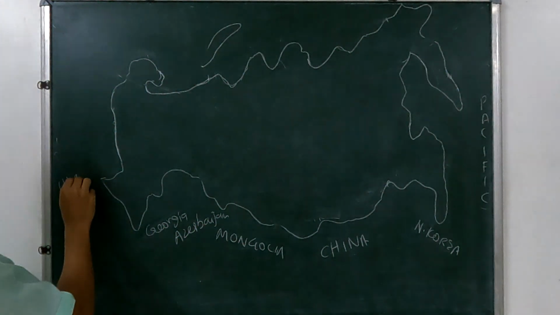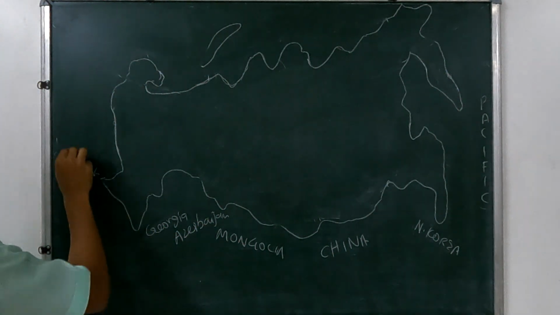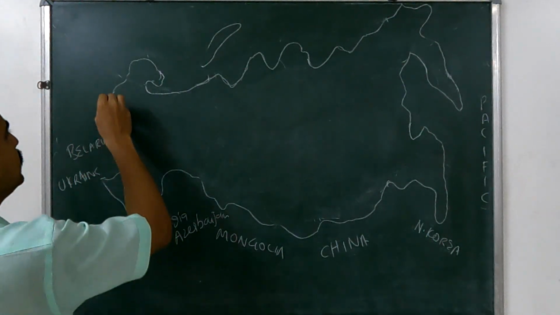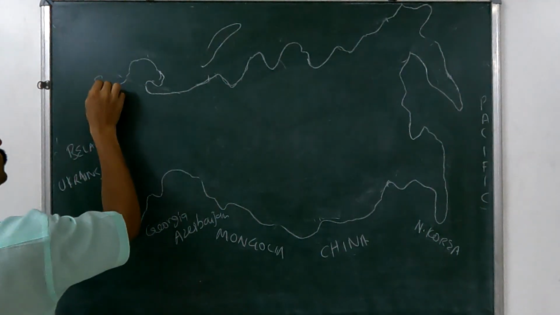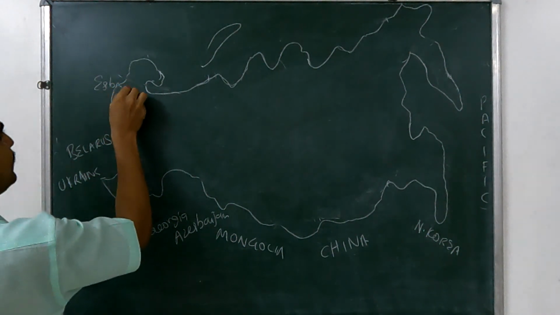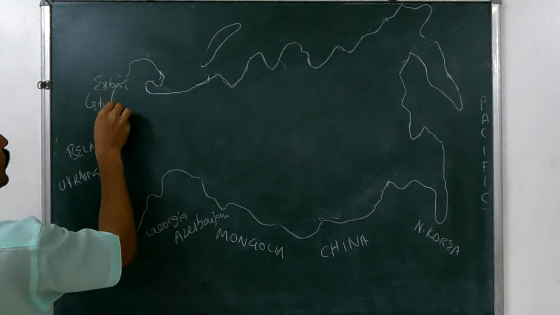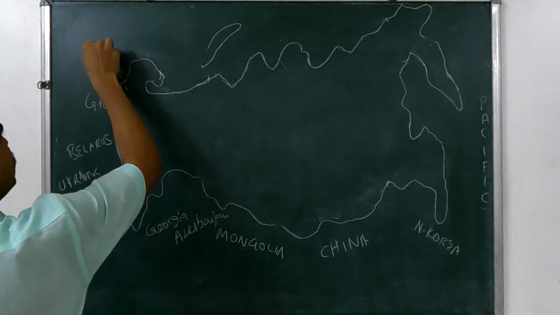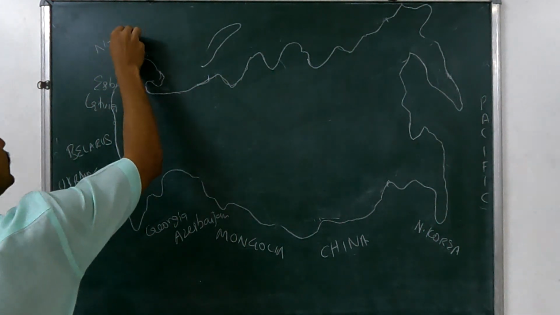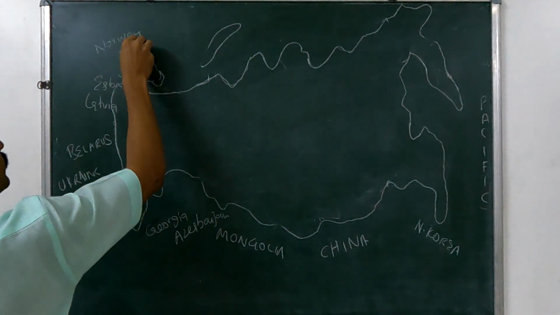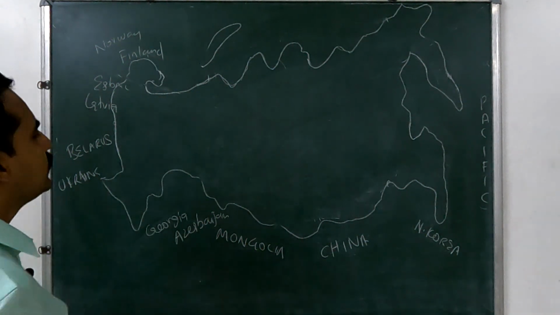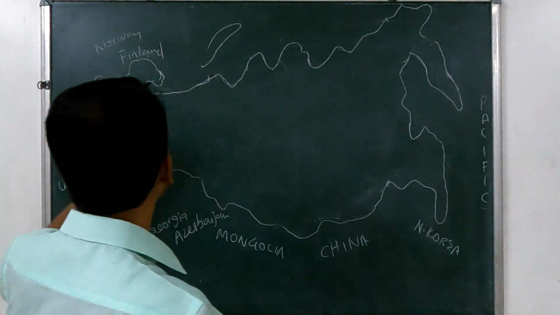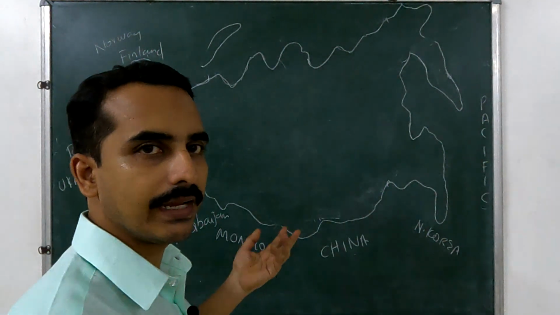So here Ukraine is a boundary, and then Belarus has the boundary in the western part, and then the Baltic countries, Estonia and Latvia, have the boundary here, and then in the Scandinavian part, Norway and Finland have the boundary. Okay, and a small landmass of Russia is located in the west of Baltic, Estonia and Latvia.